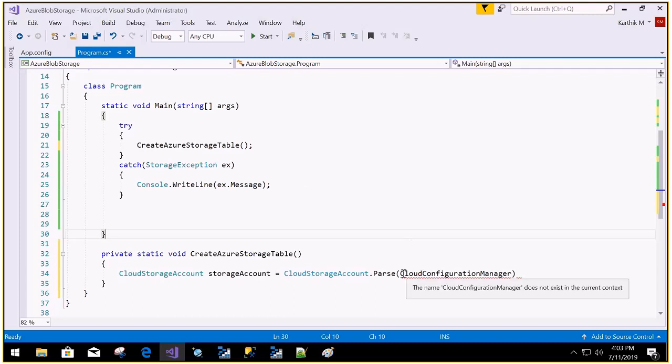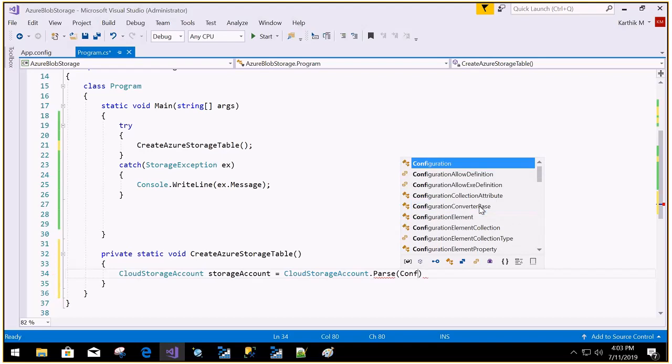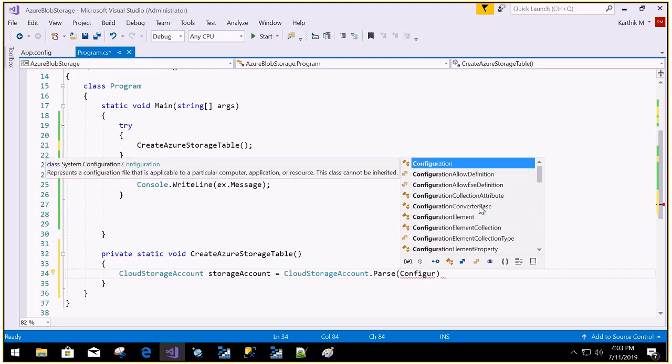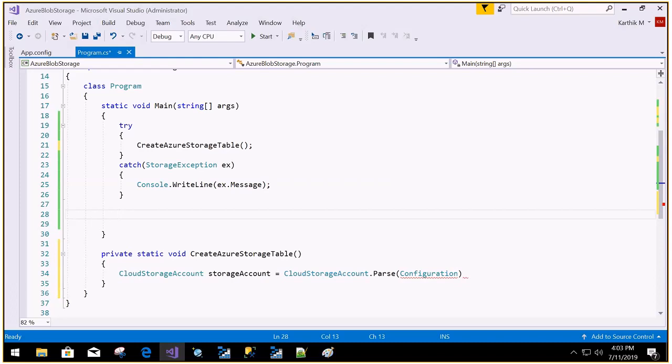We'll better get it from the previous code. We have that configuration manager. Yeah, but let's just see, CloudConfigurationManager should be there, I need to know that. So this Microsoft Cloud Configuration Manager, right? Let me just search where it is.